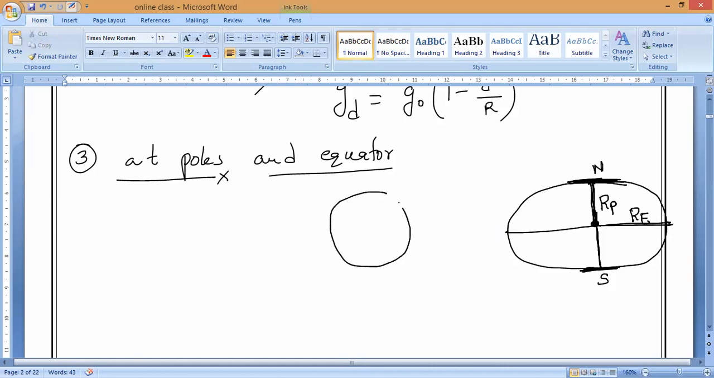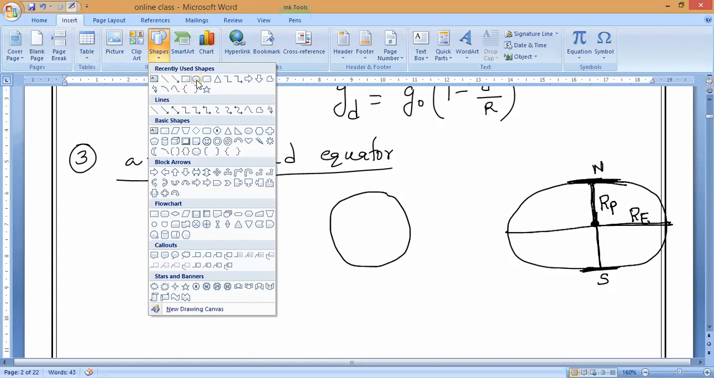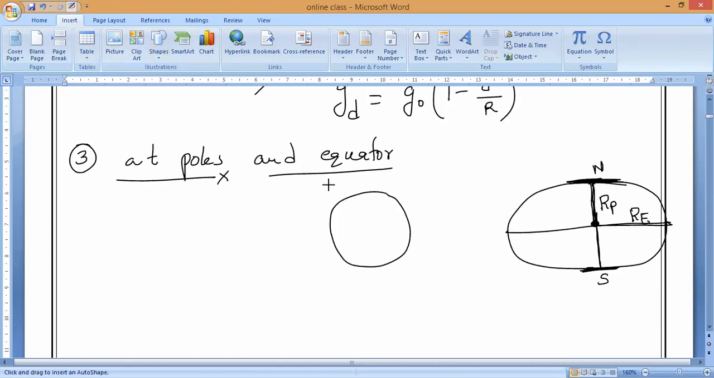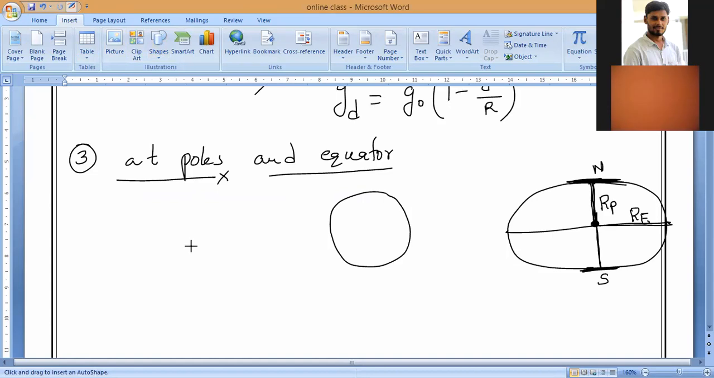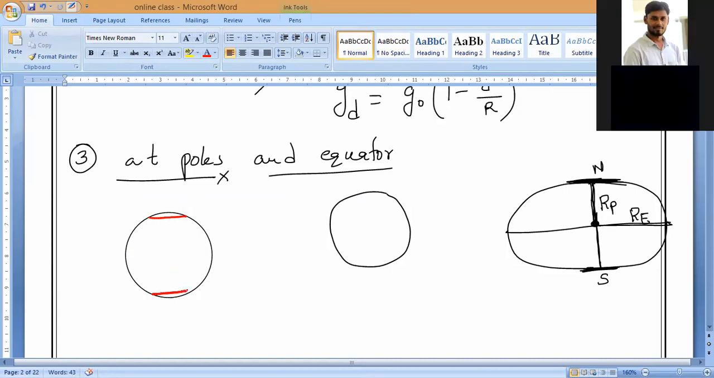For example, let me take a perfect sphere so you can understand more clearly. This is the sphere. Now I will cut here, the flattened surface. I will remove this part and this part. This is what we call the shape of the earth. Are you clear, guys?